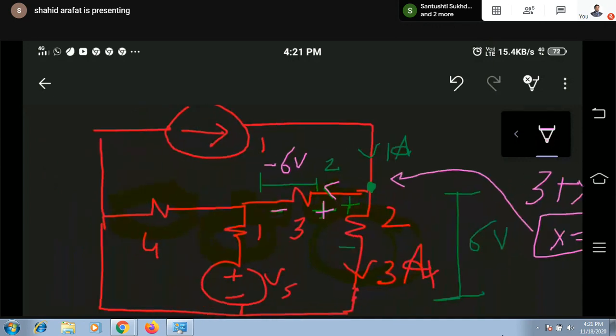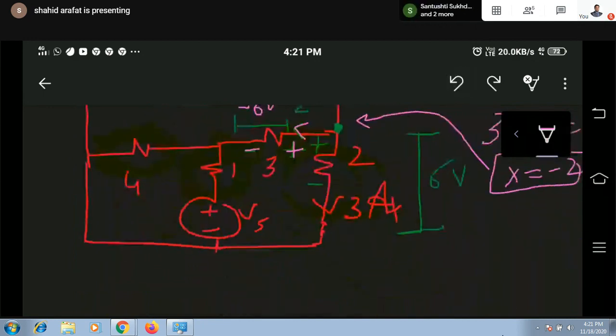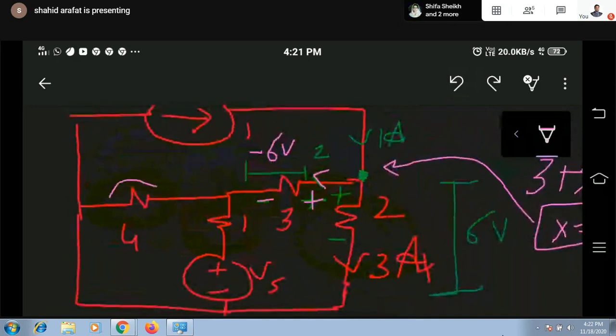Next, our target is to find the voltage across this. If we get the voltage across this, we can find the current through this also. After getting the current through this branch, we can find the current through this branch, because by applying KCL we already have the current of this as well as this branch. By applying KCL, you can easily get the current through this particular branch. So our target now is to find the voltage across the 4 ohm.